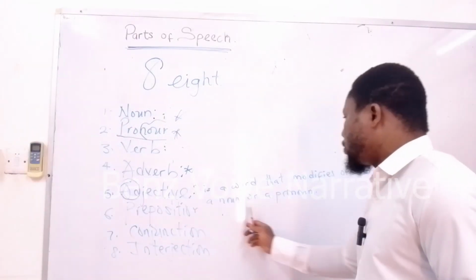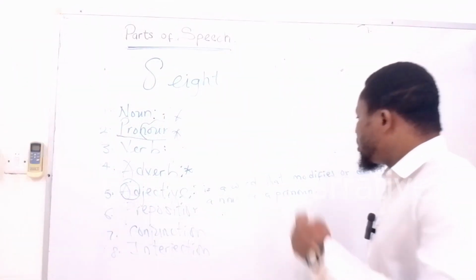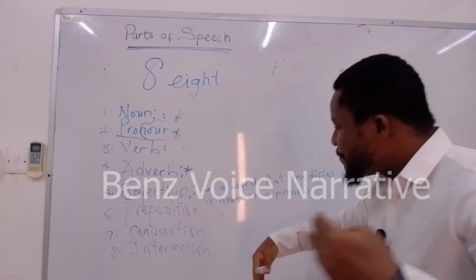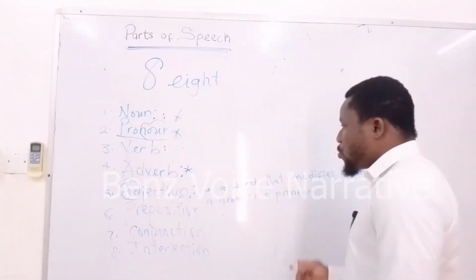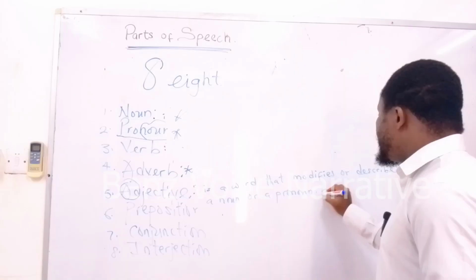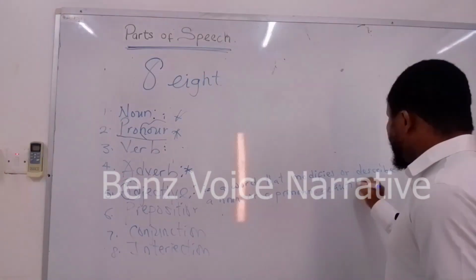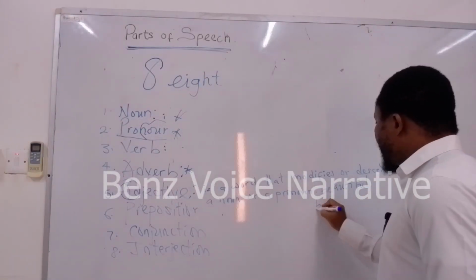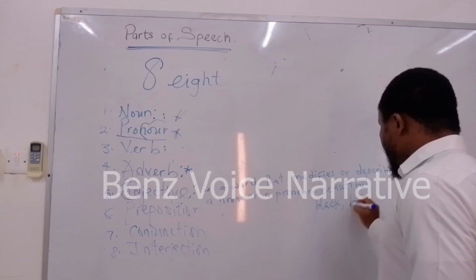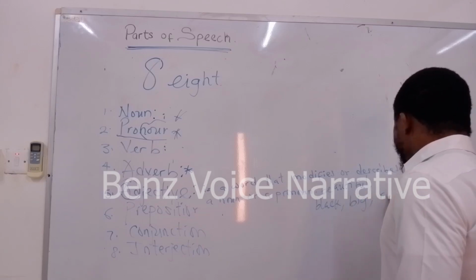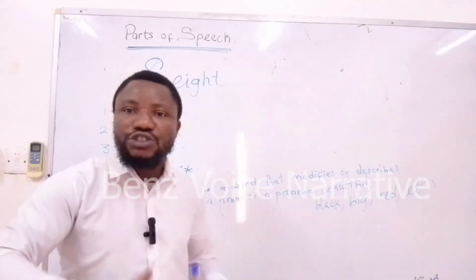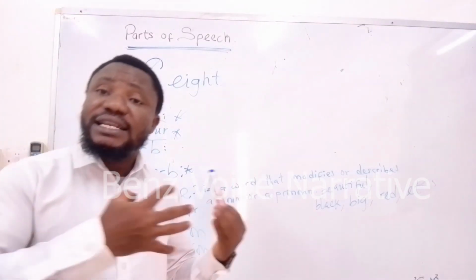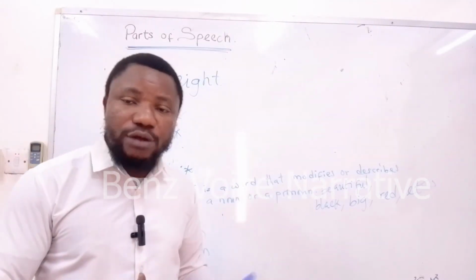An adjective is a word that modifies, that describes, that reveals, that paints, that points at a noun or a pronoun. Examples would be beautiful, black, big, red, etc. So any word that tells you more information about a noun or about a pronoun or about an